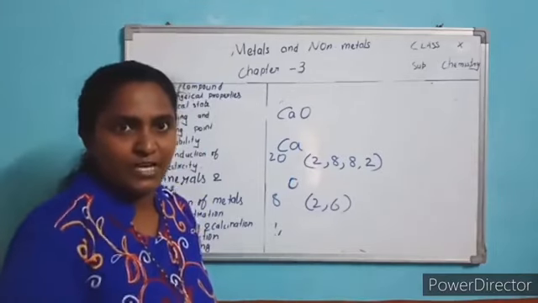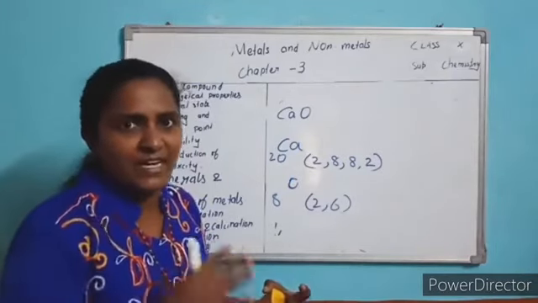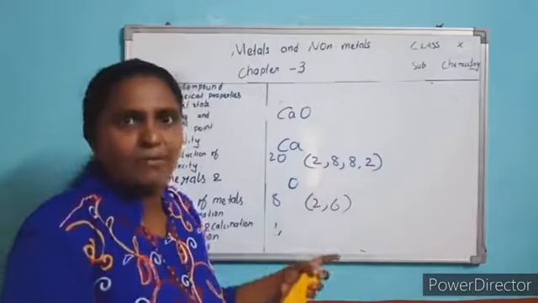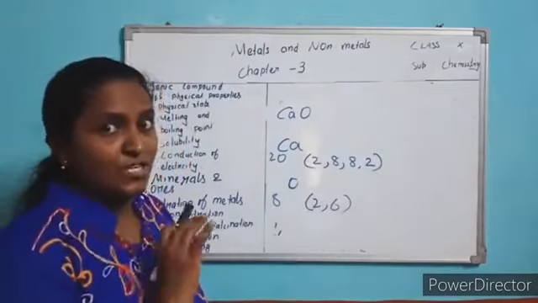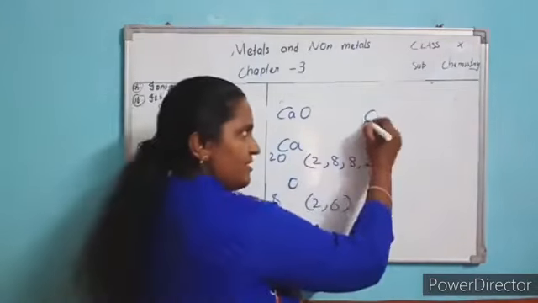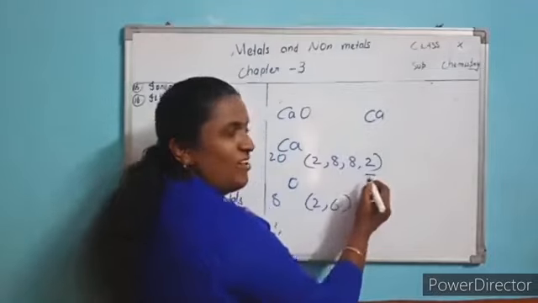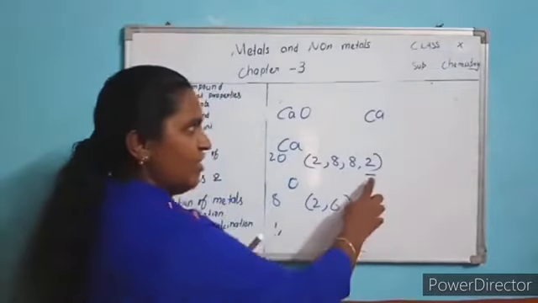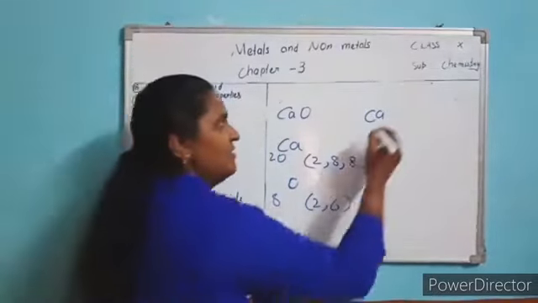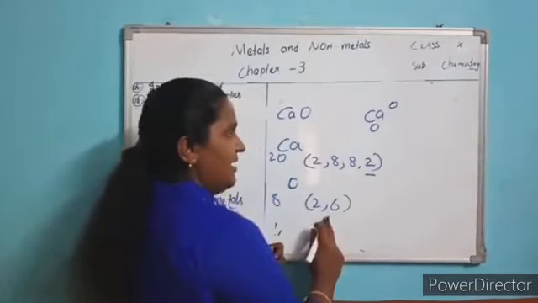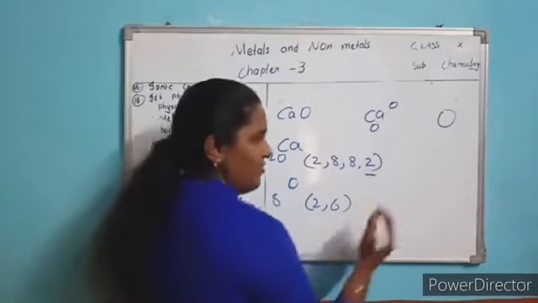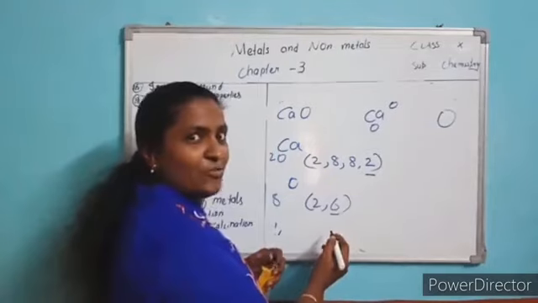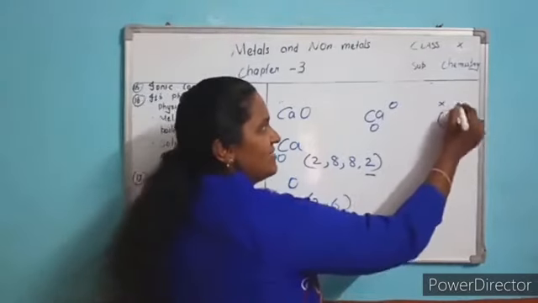So what do they do? They undergo a chemical reaction, transferring electrons. Metal donates, non-metal gains. How will you show the dot structure? You write the symbol and show the last shell electrons. Calcium's last shell electrons are 2. And for oxygen, you write the symbol, and the outermost shell electrons are 6.